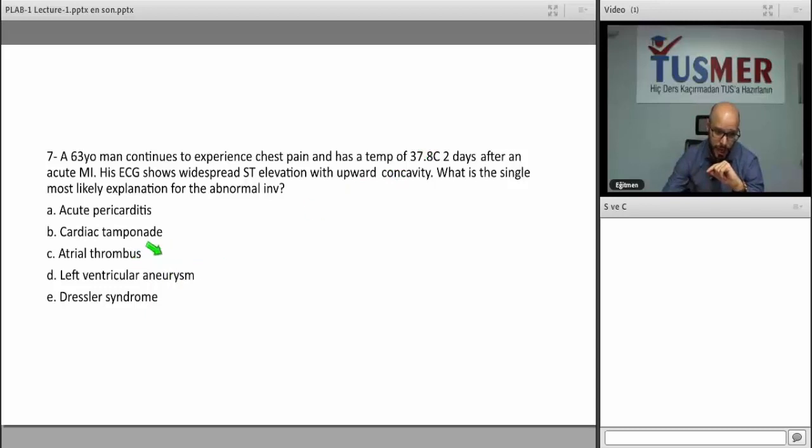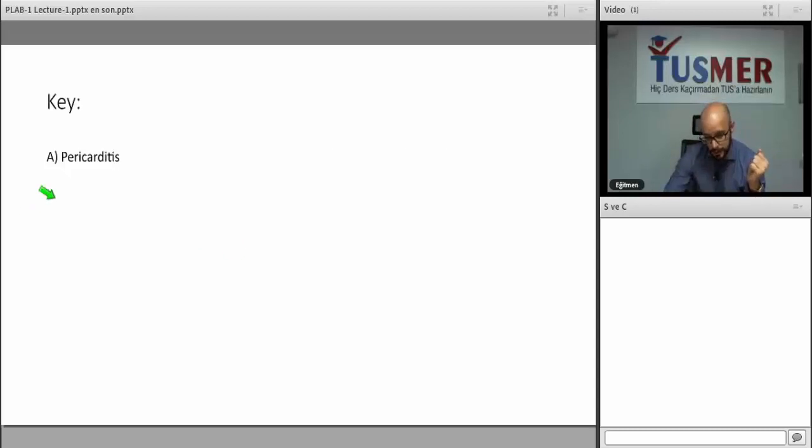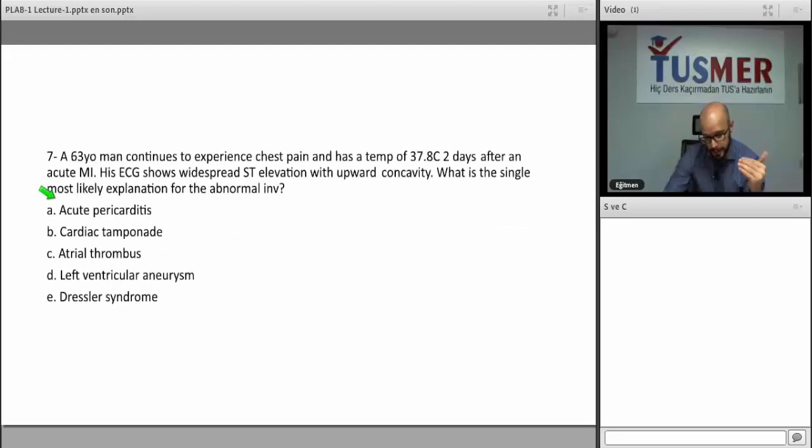Also, cardiac tamponade will show you Beck's triad: hypotension, muffled heart sounds, elevated jugular venous pressure, and Kussmaul's sign. So acute pericarditis is the most likely answer, and you can choose it directly.